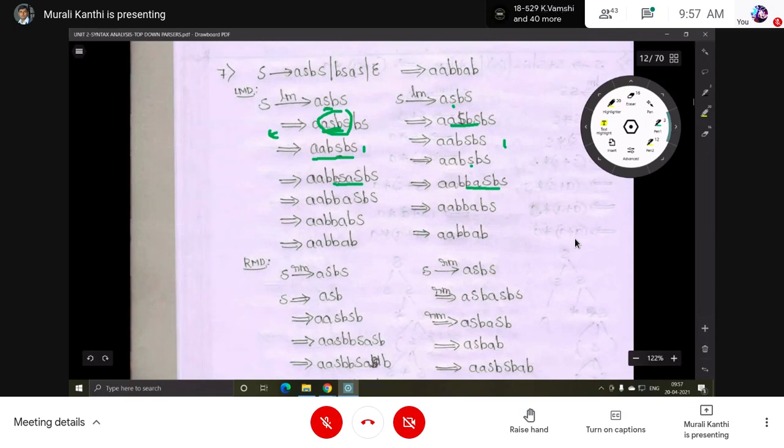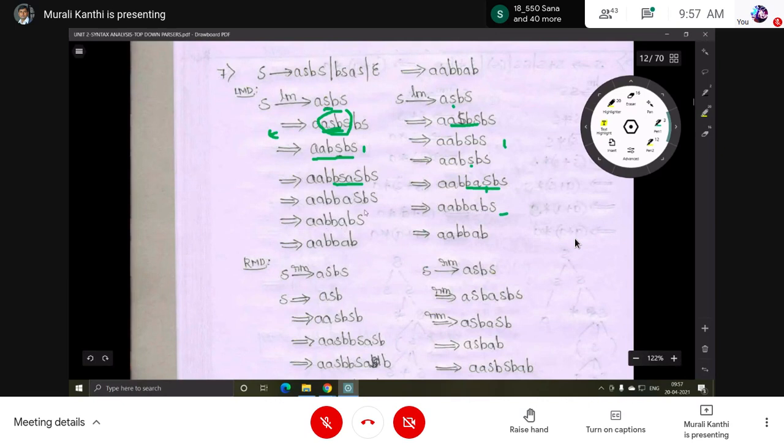Then next same thing, two B's already there. So S can be replaced by epsilon. So after substituting epsilon here, we'll get A. Then S is there, B is there, S is there. Then here two B's, A, S, B, S. So here also epsilon substitution. So after substituting, what we get? A, B, B, A, B, S.